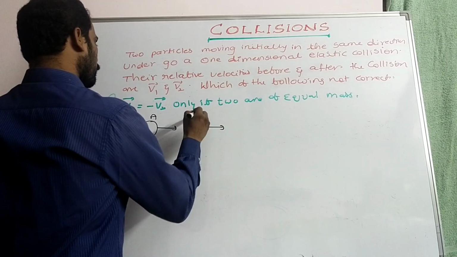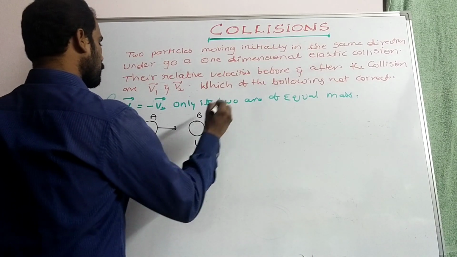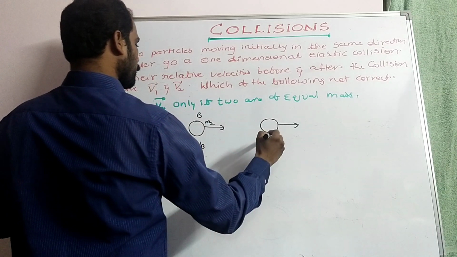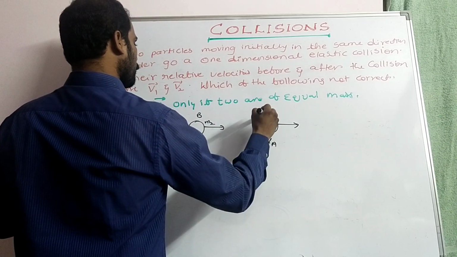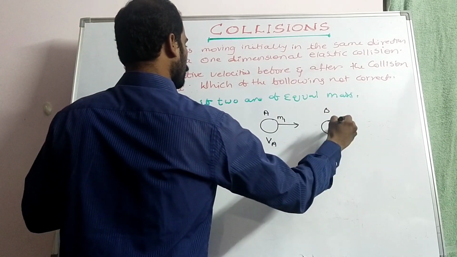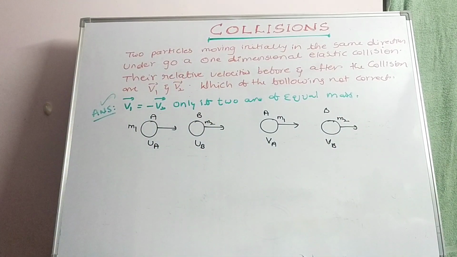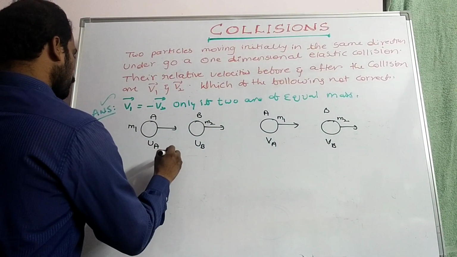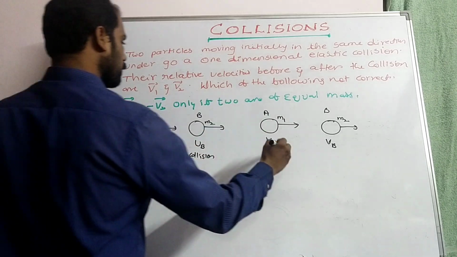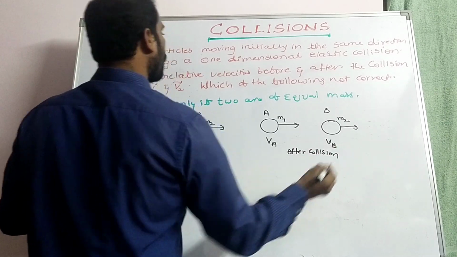and body B, initial velocity of body B is UB, mass is m2. After collision, VA, body A, mass m1. After collision, VB, mass m2. This is before collision and after collision.